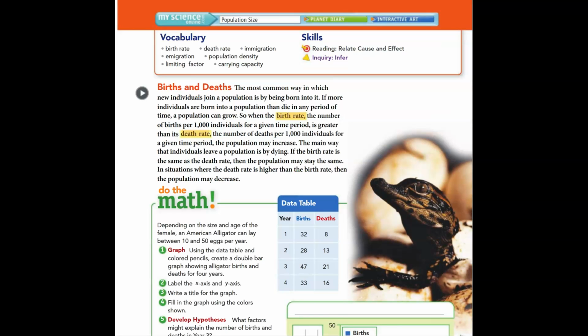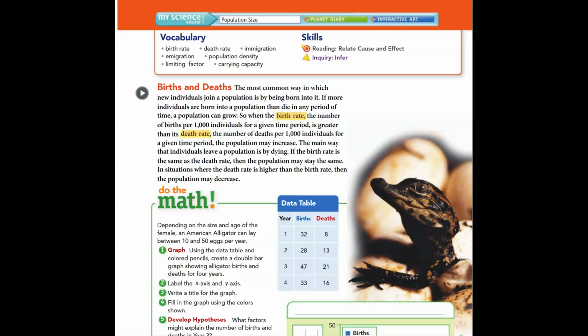Births and deaths. The most common way in which new individuals join a population is by being born into it. If more individuals are born into a population than die in any period of time, a population can grow. So if the birth rate, the number of births per 1,000 individuals for a given time period, is greater than its death rate, the number of deaths per 1,000 individuals for a given time period, the population may increase.